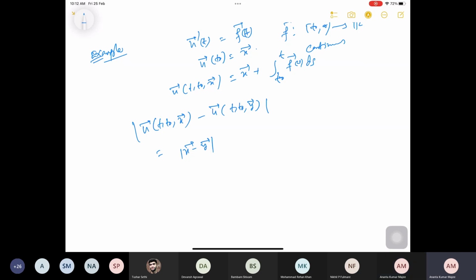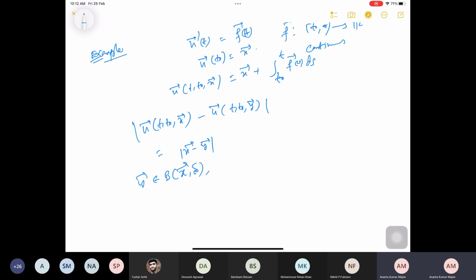So whenever the norm of x minus y is less than delta, that means y is in the ball around x of radius delta, this is less than delta, and given epsilon, I can choose epsilon equal to delta. So by definition this is stable, but it is not asymptotically stable, because as t goes to infinity it remains the same. The distance between these two remains the same, but it cannot go to 0 as t goes to infinity.